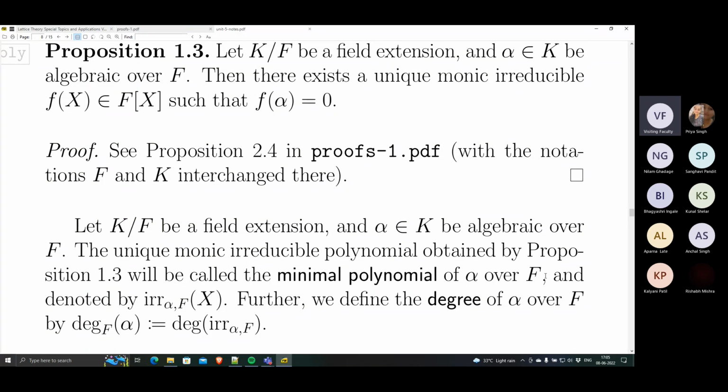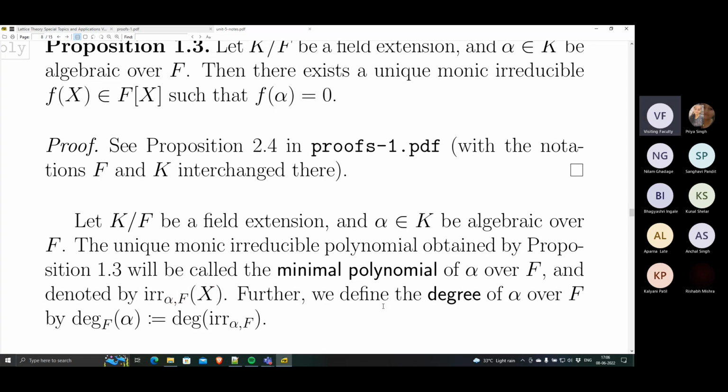We will denote it by irr(alpha, F)(x), where x is the indeterminate. And we say the degree of the element alpha over F is the degree of this minimal polynomial. The degree of the element alpha is defined to be the degree of its minimal polynomial.